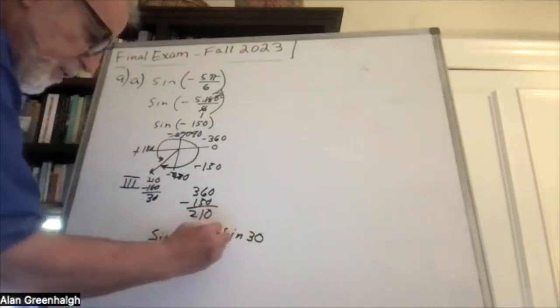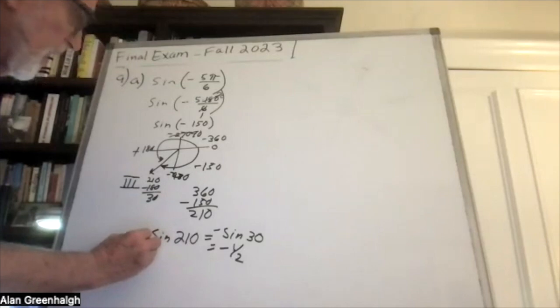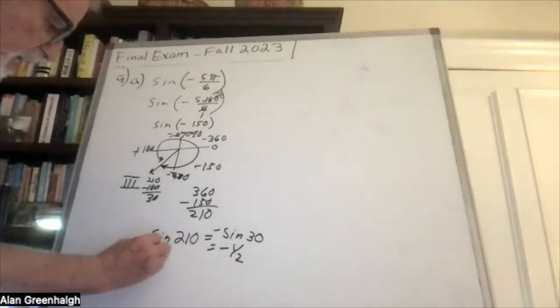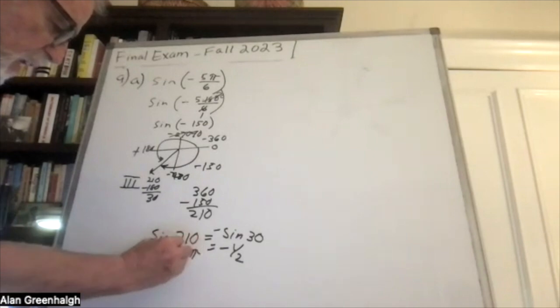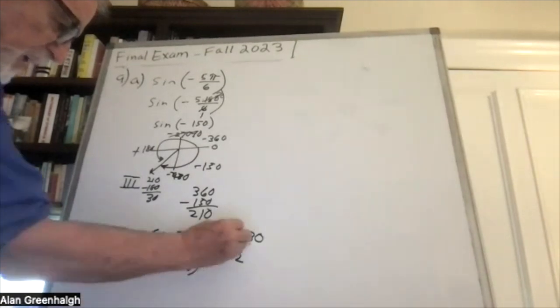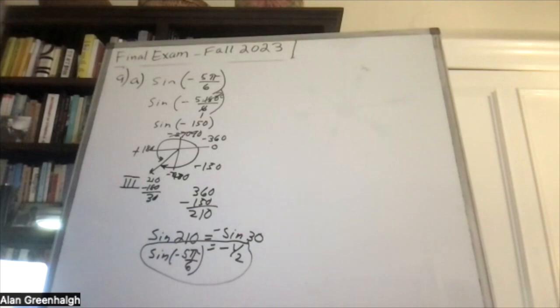And the sine of 30 is a half, so that's negative a half. So in other words, the sine of negative 5 pi over 6 is equal to negative 1/2, I think. Yes, got it right.